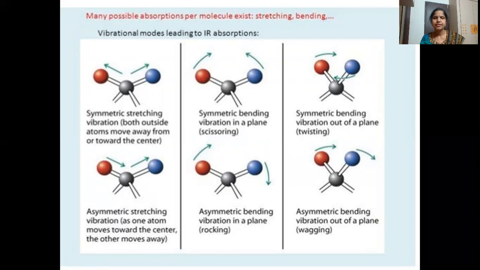That is bending, where the bond angle between the two atoms changes. This is symmetrical bending, scissoring type, and this is symmetrical bending, rocking. Then symmetrical bending out of plane, twisting, and this is asymmetric bending, out of plane. Now we'll see these vibrations in a three-dimensional figure, then you will understand clearly.